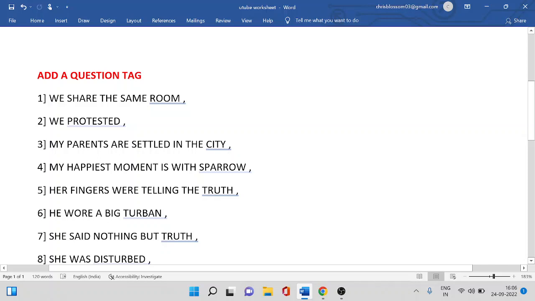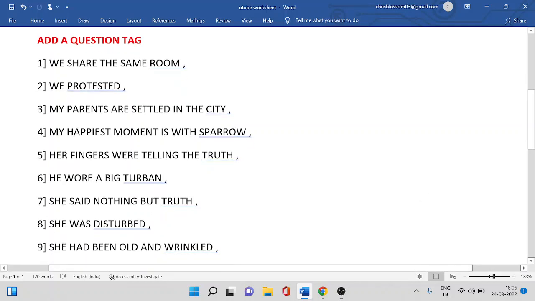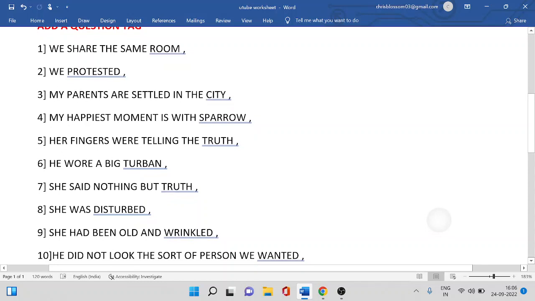Eighth is she was disturbed. The auxiliary verb is already given. Wasn't she? Next is she had been old and wrinkled. The auxiliary verb is given, had. Hadn't she? Had not she?